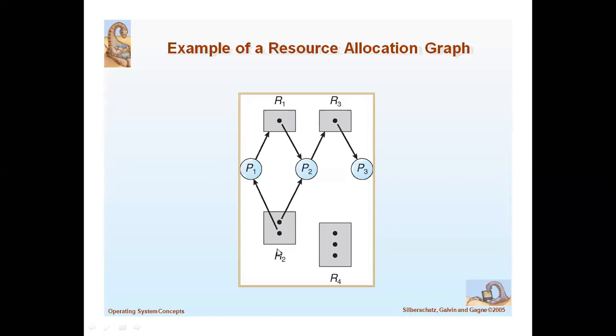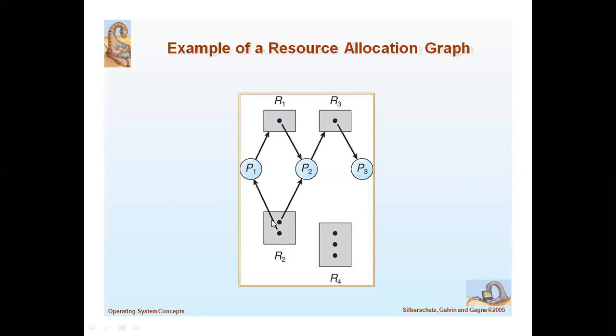An instance from R2 is assigned to P1. This is the assignment edge.